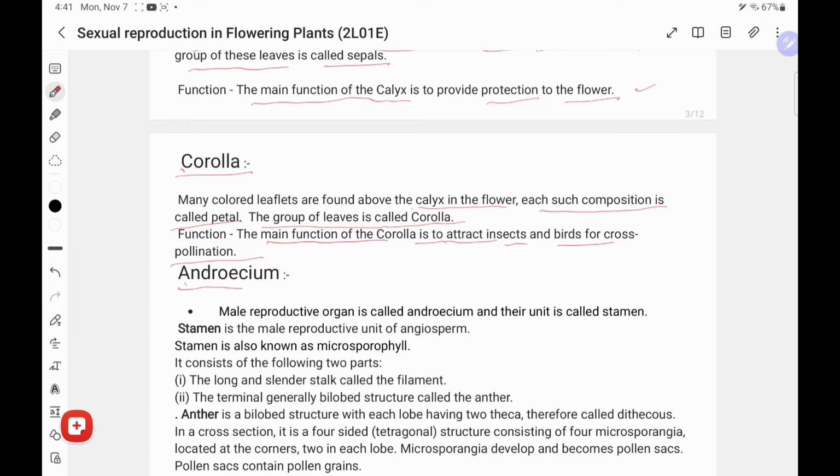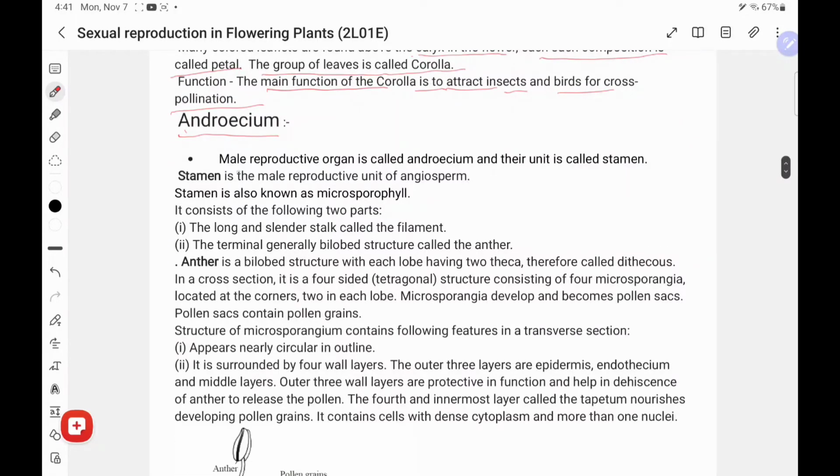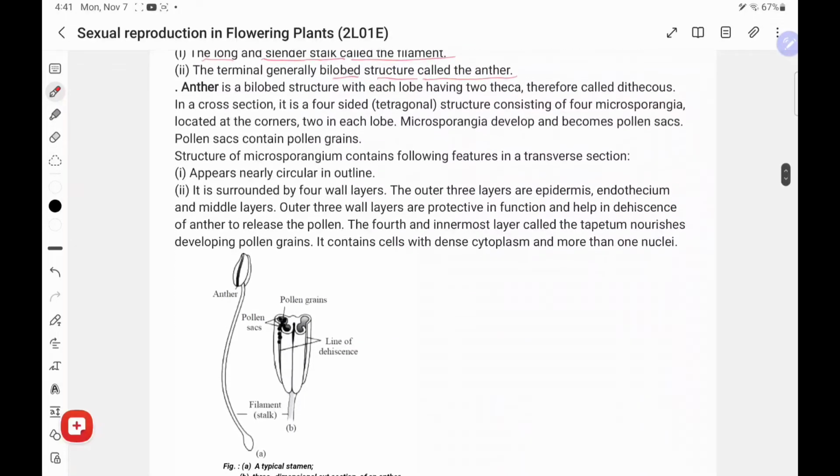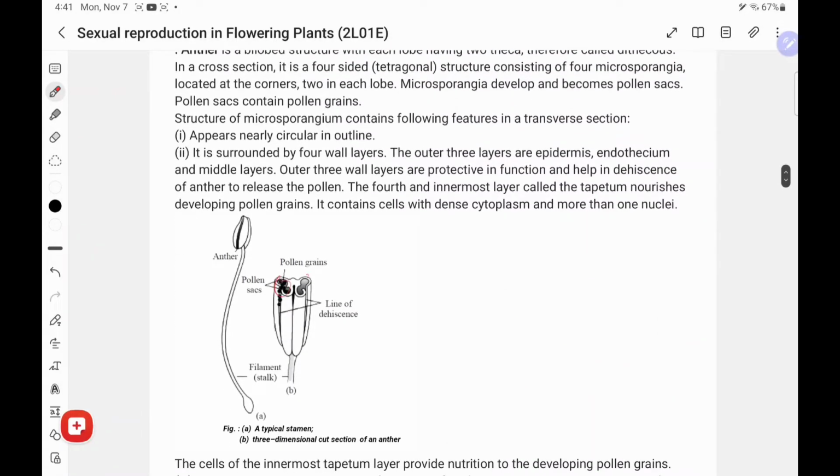Now next, androecium. The male reproductive organ is called androecium. Its unit is called stamen. Stamen is the male reproductive unit of angiosperms. Stamen is also known as microsporophyll. It consists of the following two parts: the long cylindrical stalk called filament, and the terminal, generally bilobed structure called anther. Just you can see the anther, these lobes, and these filaments.